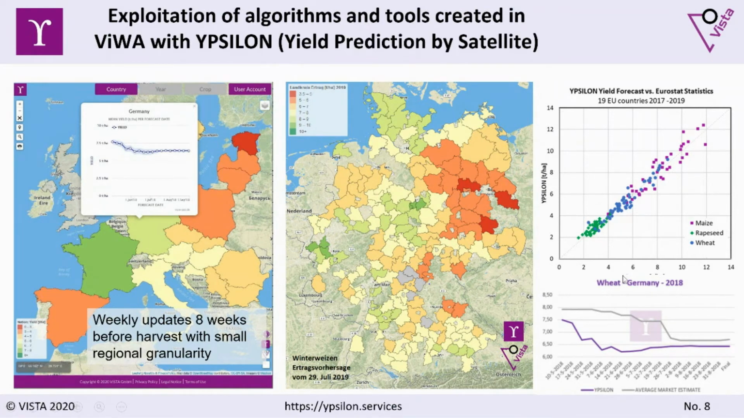We compare our forecasted yields with the ones from European statistics. And you can see it compares very well for maize, rapeseed, and wheat. Those are the crop types that we deliver so far. And you also see one of the forecasts we provided. It was the wheat harvest in Germany 2018.